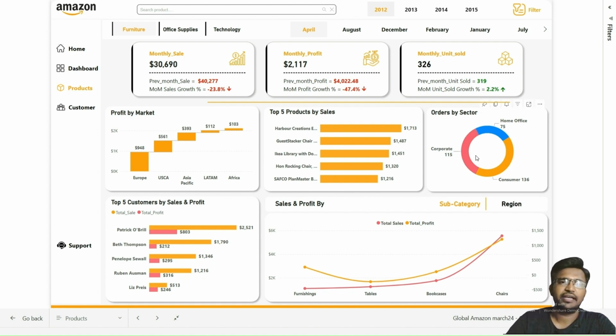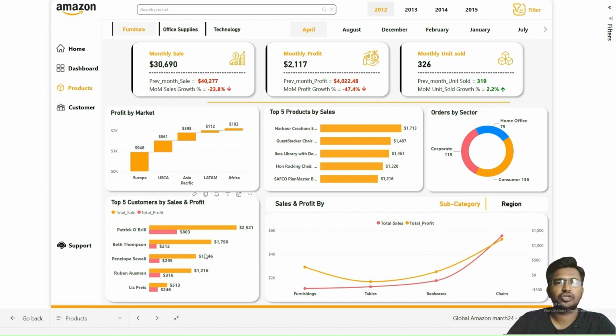Each sector is represented proportionally, allowing a straightforward comparison of order volumes between the sectors. Breaking down the orders into the home office, corporate and consumer sectors, this chart offers a detailed view of market dynamics. Stakeholders can understand which sectors are generating the most orders and identify the trends in the customer demand.